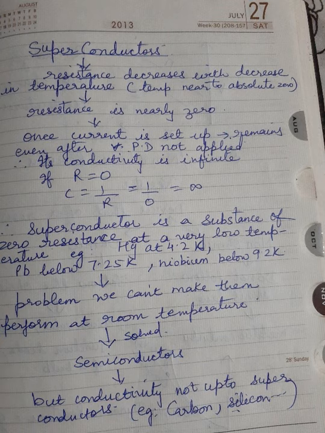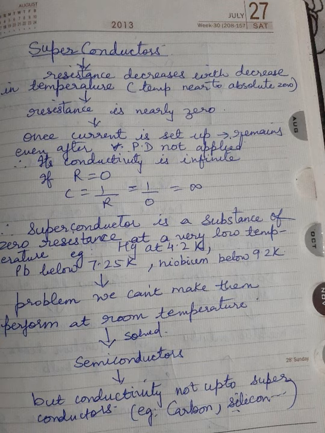It is going to offer zero resistance. And then what happens? Once you set up the current in them, there is no requirement to maintain a potential difference. Till now what you have studied is that till potential difference is applied, the current will flow. जब तक बैटरी कनेक्ट किया, जब तक सेल को कनेक्ट किया, करंट फ्लो होगा. The moment you remove the battery and the cell, the PD applied is removed and the current stops flowing. But here that is not the case.